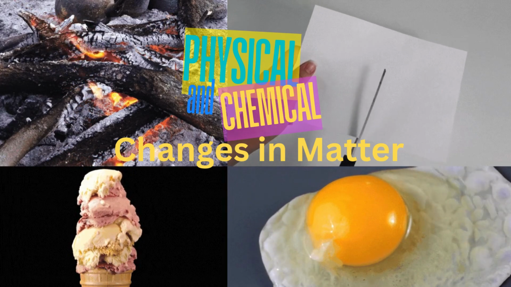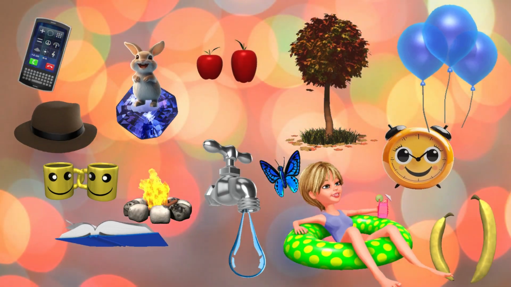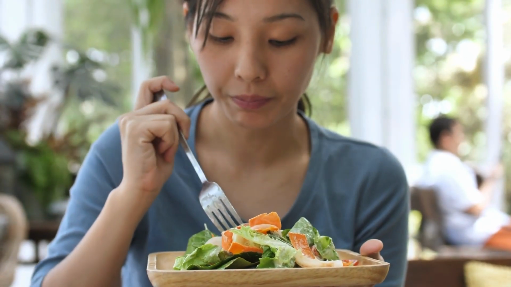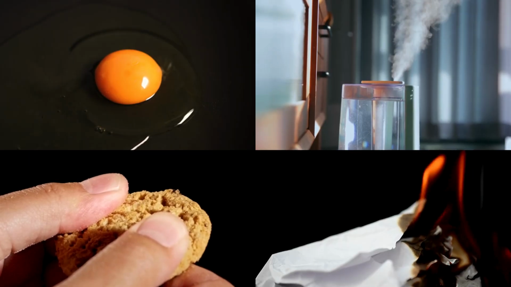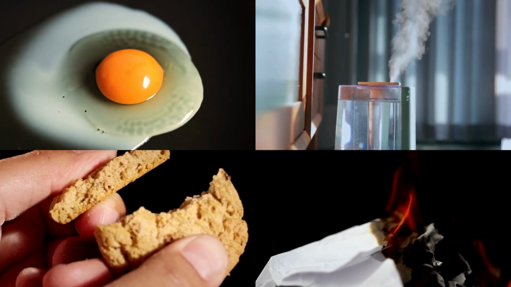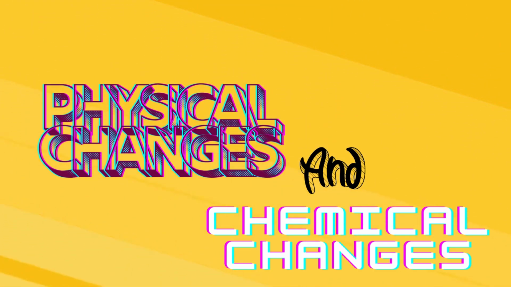Physical and chemical changes in matter. Matter is everything that has mass and takes up space. Everything around us, from the air we breathe to the food we eat, is made up of matter. Matter can change in different ways, and these changes can be classified into two main categories: physical changes and chemical changes. Understanding the differences between these two types of changes is important for studying science and how the world works.